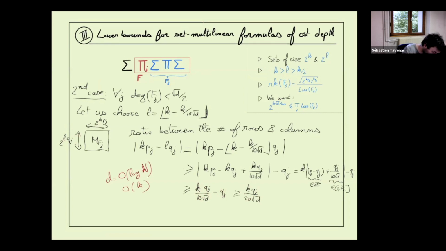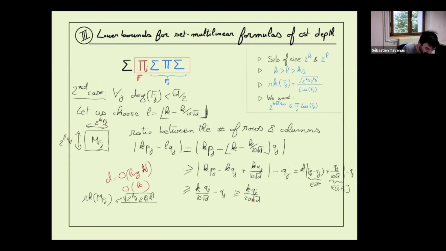So the rank of MFj is at most what? We know we are at least far from this rank, because that will be the geometric mean. If we have the geometric mean here, what will be the full rank?